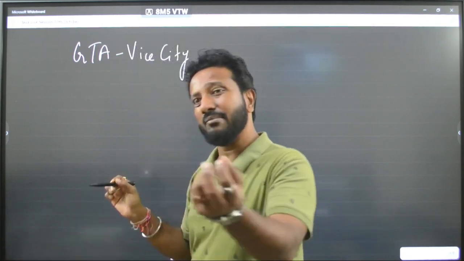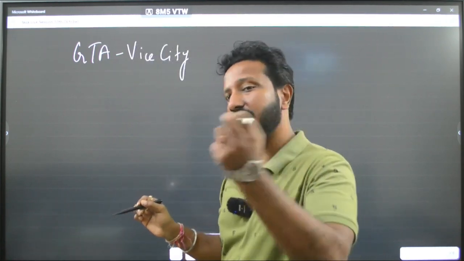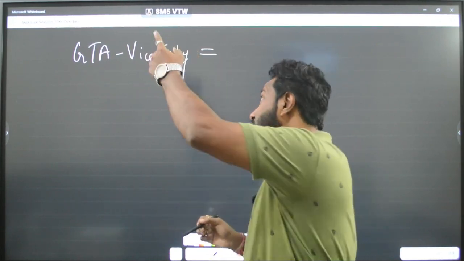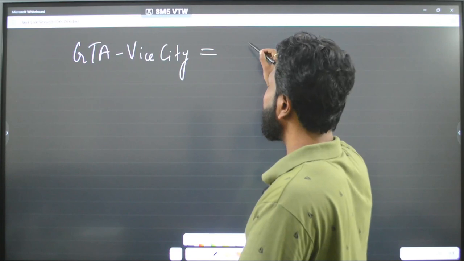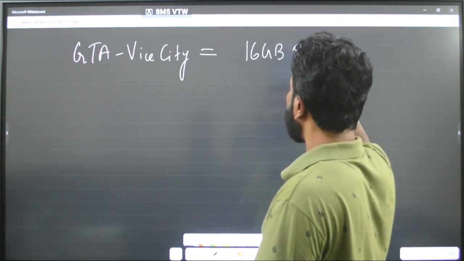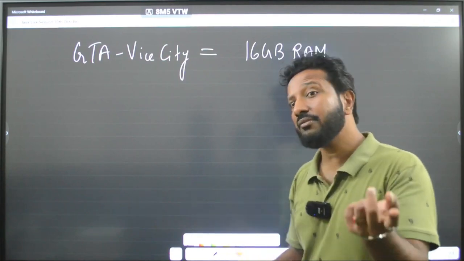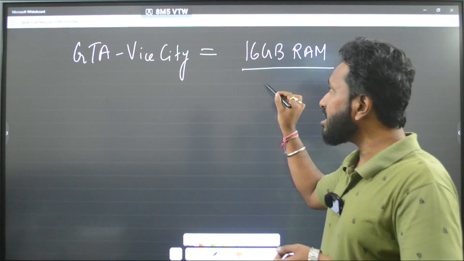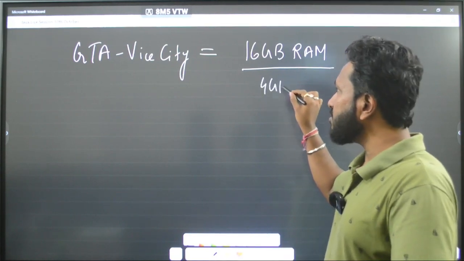I am taking an example, only an example, so that you can understand that. And the memory required to install that in your system is around, say, 16 GB RAM. And you are trying to install, but your system only has around, say, 4 GB RAM, for example.